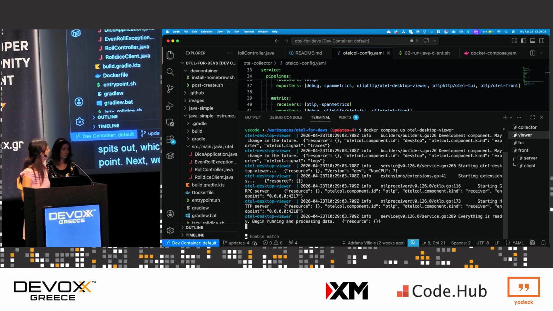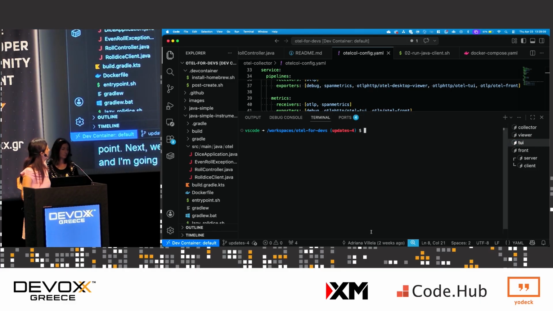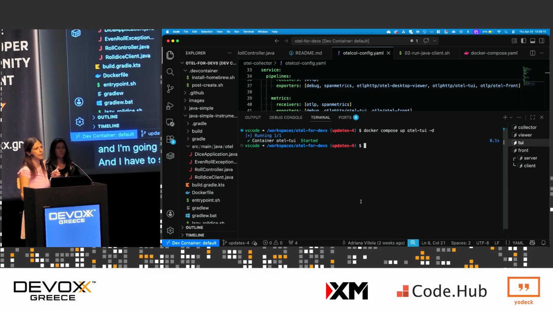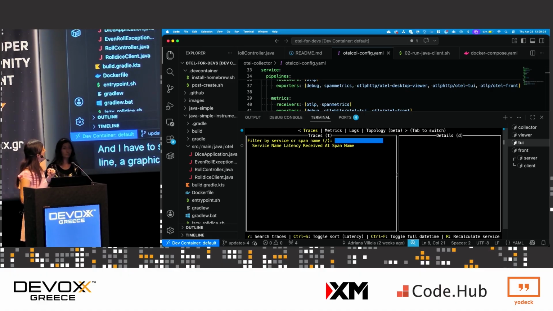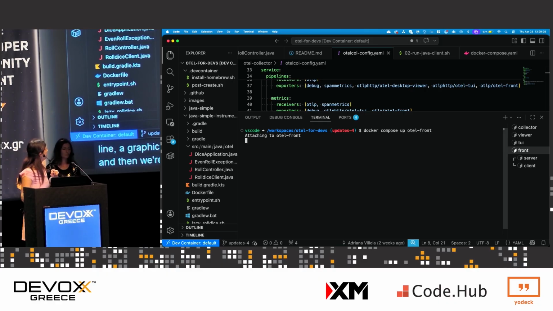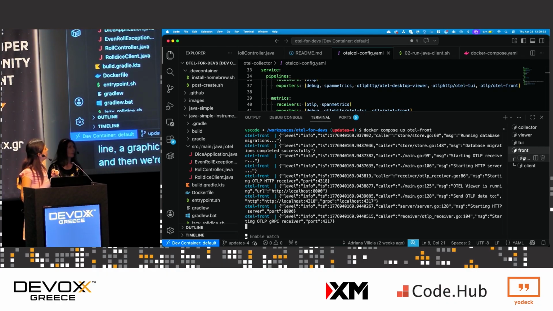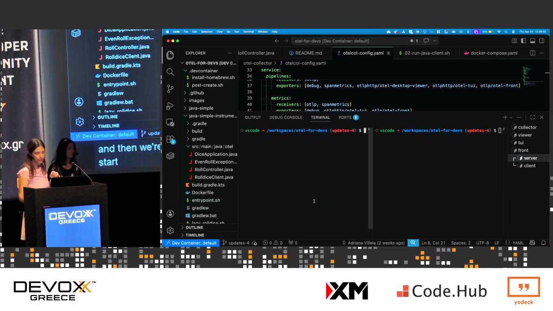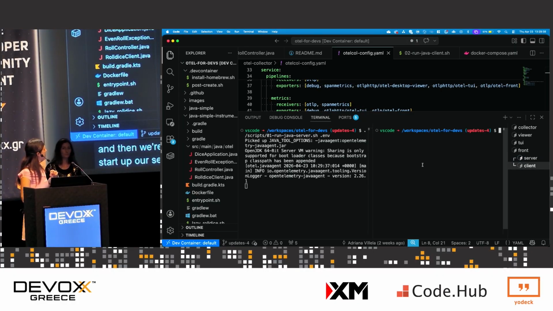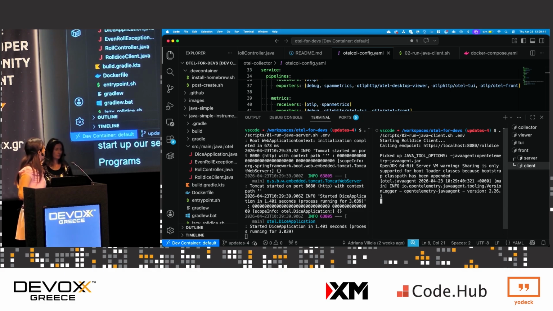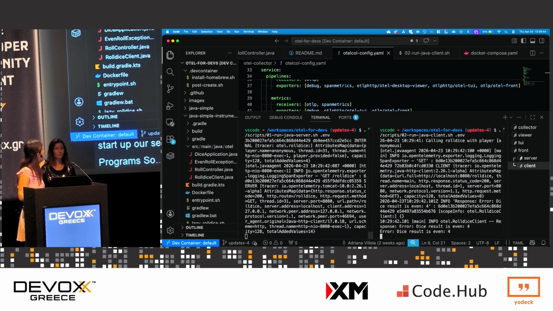Next, we're going to start up the OTel viewer over here. Again, it's containerized, and I'm going to just do a Docker Compose up, and I'm going to start up OTel TUI as well. I have to start it up in daemon mode because this one is a graphical command line tool, and you'll see why. So there we go. That's OTel TUI, and then we're starting up OTel Front next. And now we can start up our server and client Java programs. So started that up, and now let's hope that these things work.